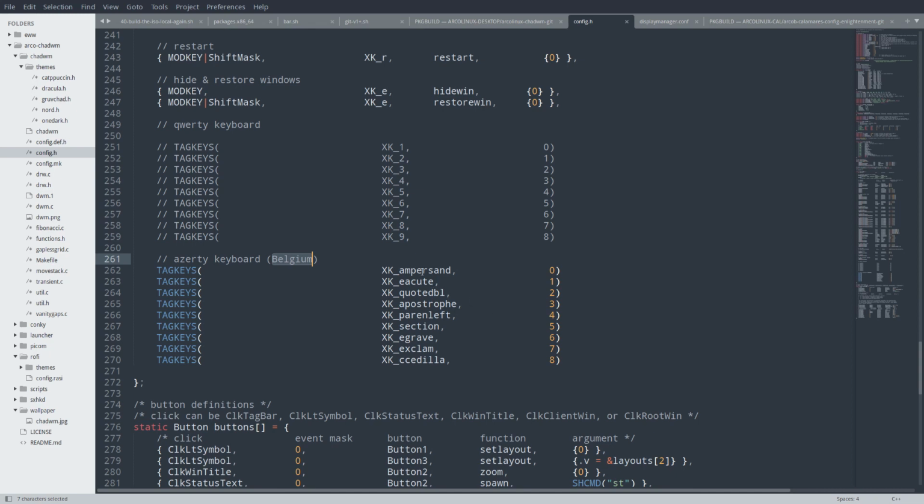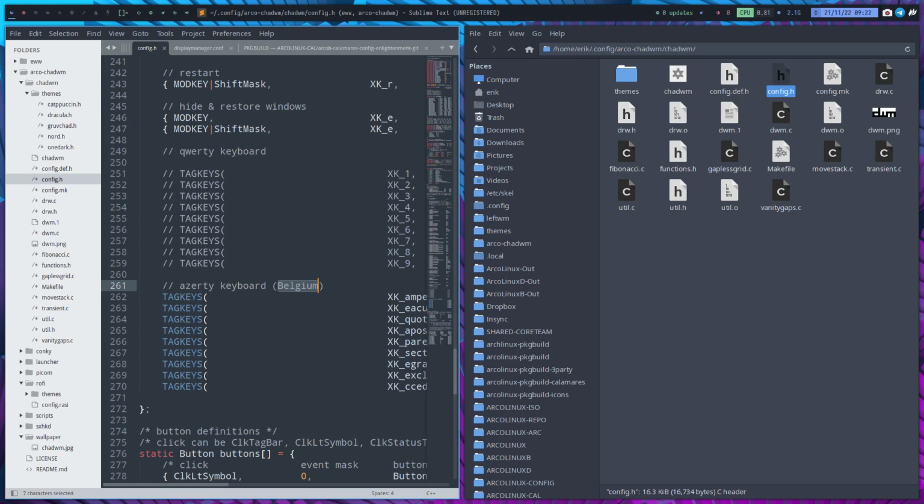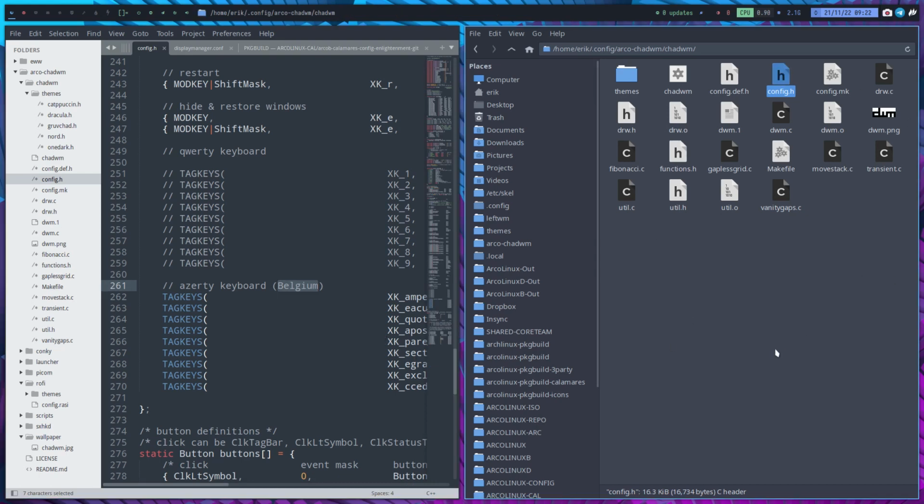Super 1 does not exist. I have super ampersand, super é, and so on, right? All these things. So now I can't do super 1. I can't go to a different workspace. So I need to rebuild this one.